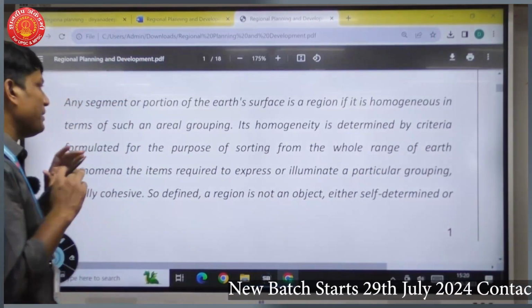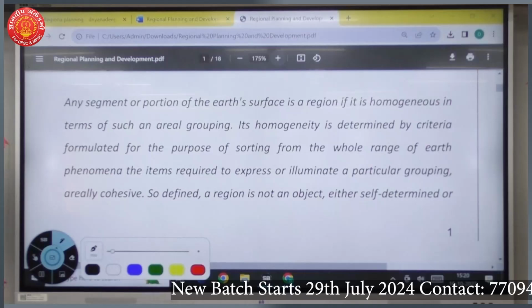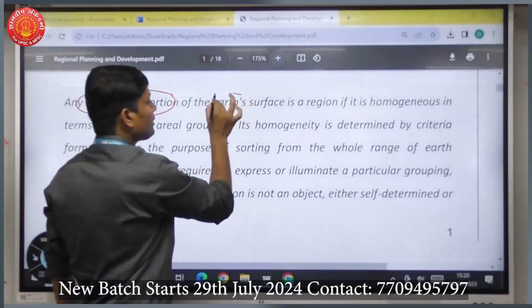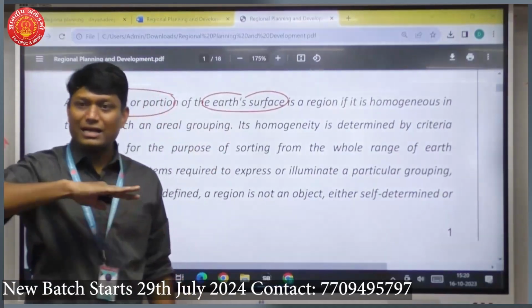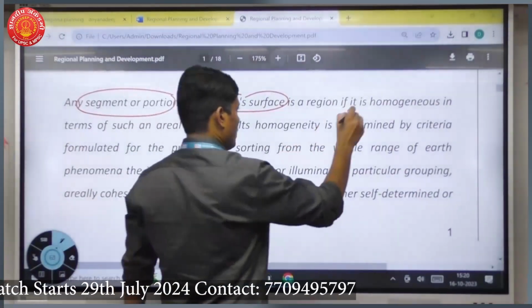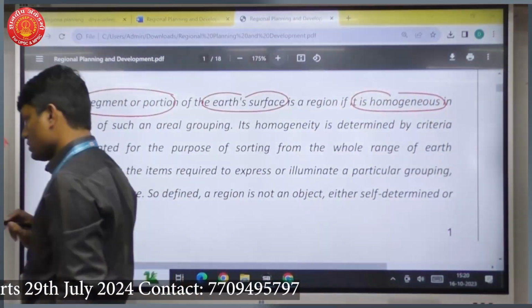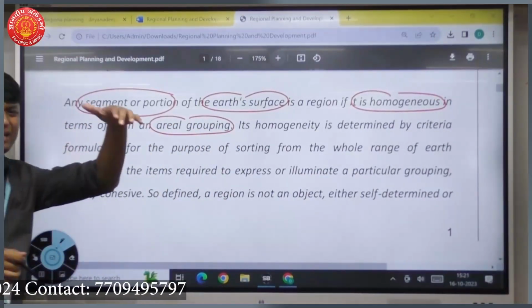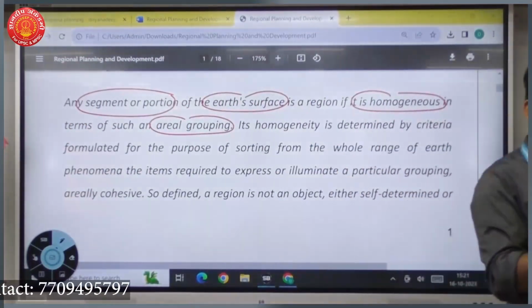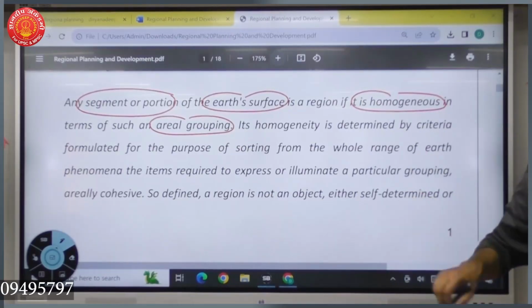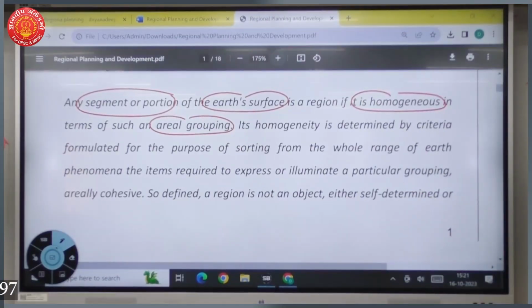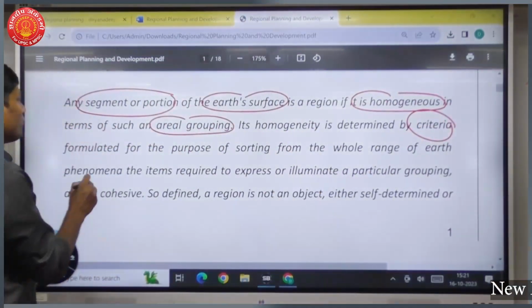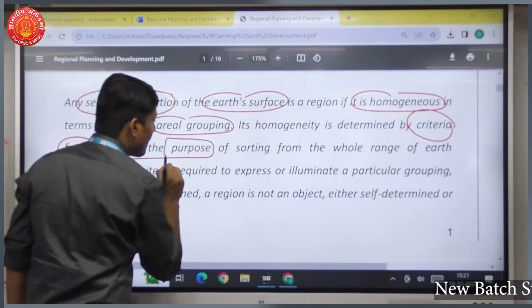So एकदम precise words मध्ये definition त्यांनी provide केली. What is it saying? Any segment or portion of the Earth's surface. Well, that is what we said. There has to be a surface. It should be homogeneous in areal grouping म्हणा किंवा areal extent म्हणा. Areal is again related to space or area. So areal त्याची homogeneity पाहिजे, continuous पाहिजे. Clear? Its homogeneity is determined by criteria formulated for the purpose.